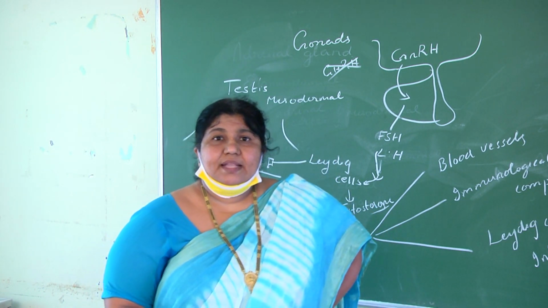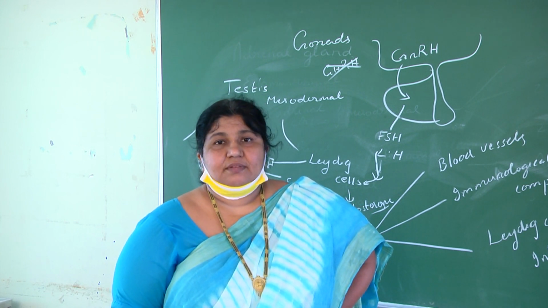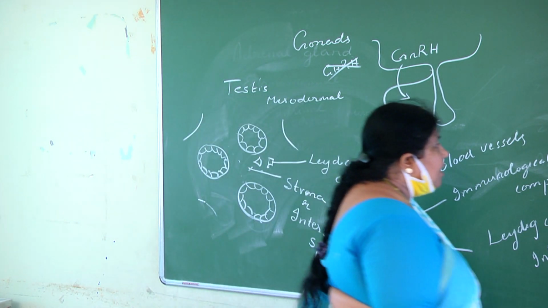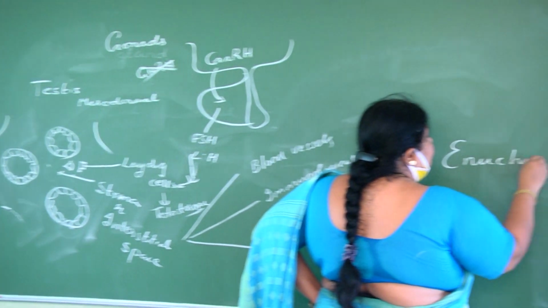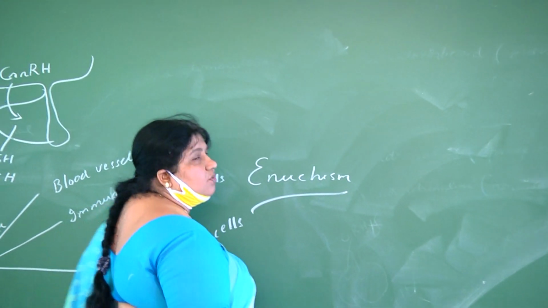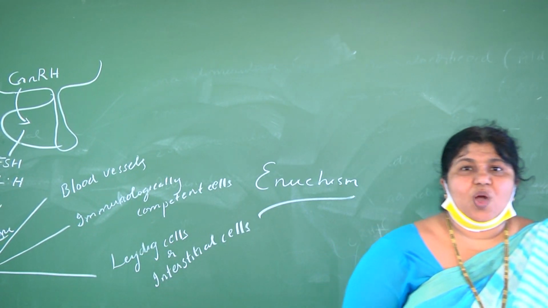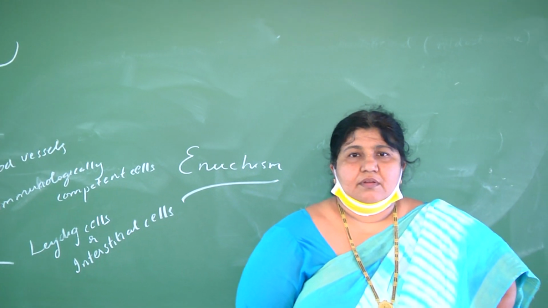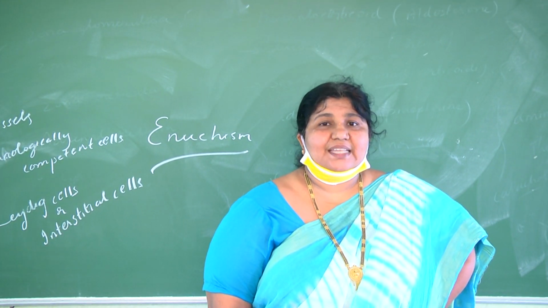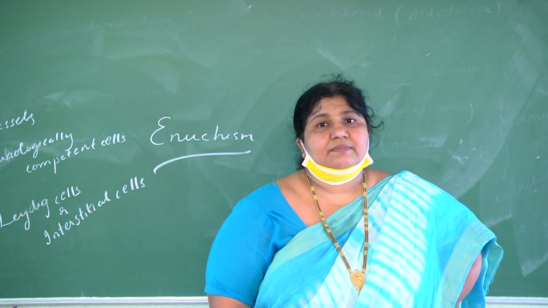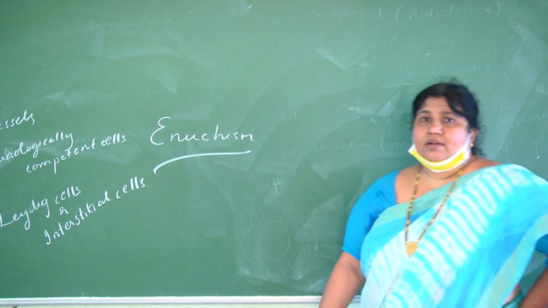In some males, testosterone deficiency will be there. So they are called eunuchs, and such a condition is called eunuchism. They don't have a mustache, they don't have a beard. Their voice will be high pitched like females. They are sterile, they cannot produce sperms. This is all about testosterone.